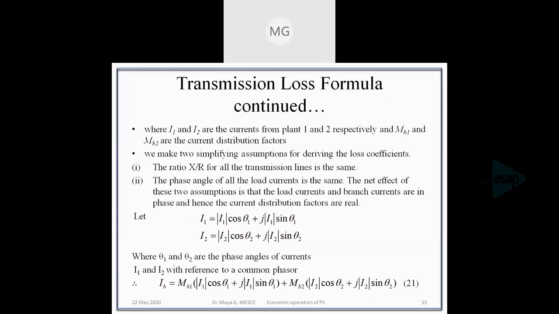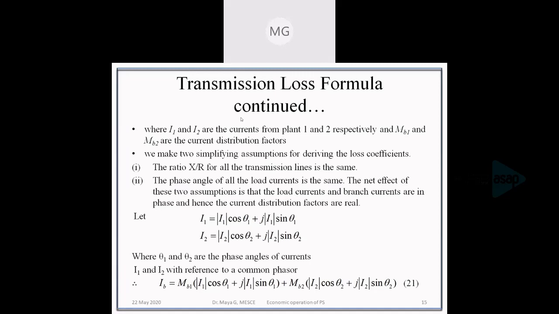That is, the ratio of X by R of all the transmission lines is the same in this particular network, and the phase angle of all currents is the same. The net effect of these two assumptions is that load currents and branch currents are in phase. That is, IB1 and I1 will be in phase.